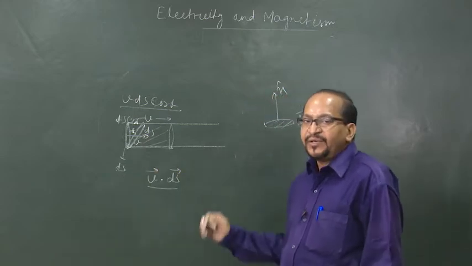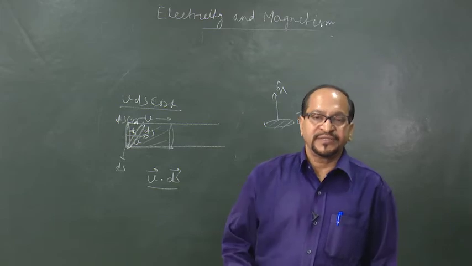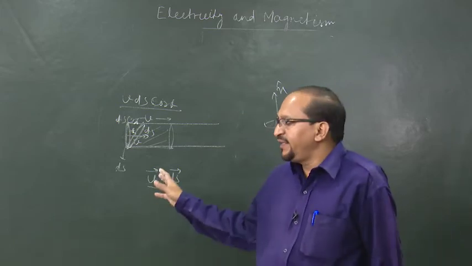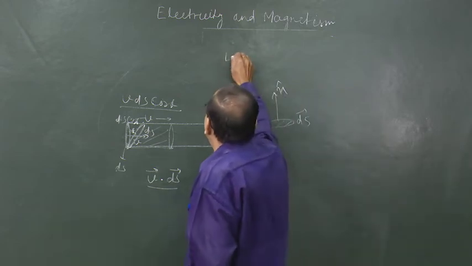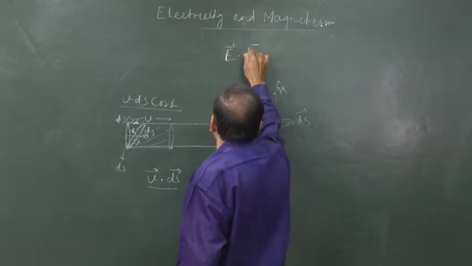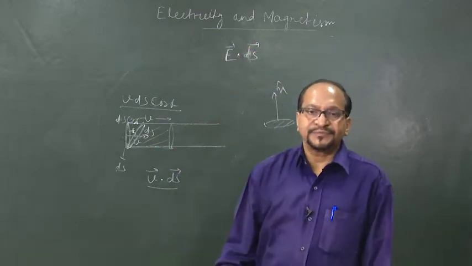Drawing the same analogy, if we want to see how much electric flux is passing through an elementary area ds, then we should write it as E dot ds. It is the dot product of electric field and area element.